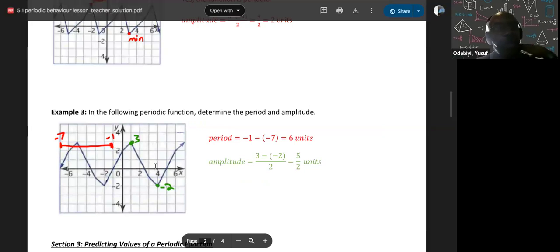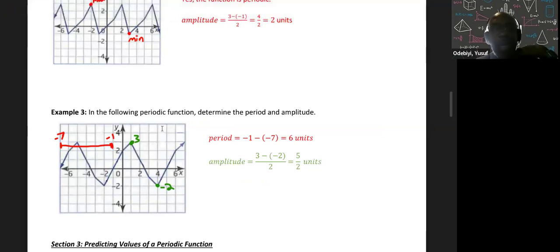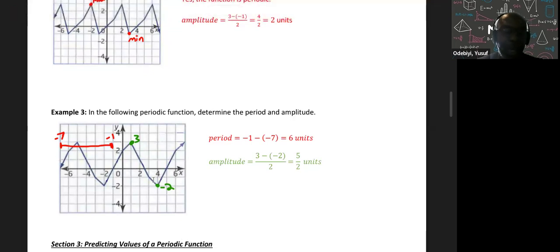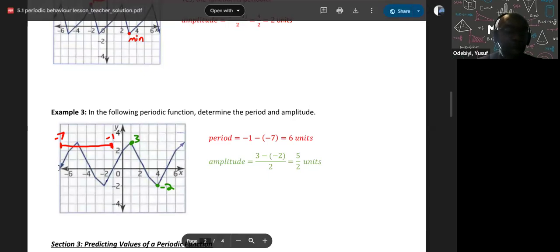Looking at this one here, it's saying determine the period and the amplitude. Well, for the period you have to see when it repeats. You go from here to here, and then it repeats again. So it looks like I stop here. From here to here, that distance is -1, -7.